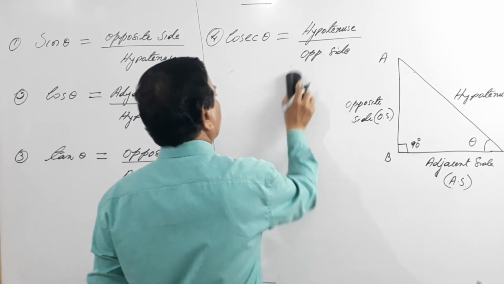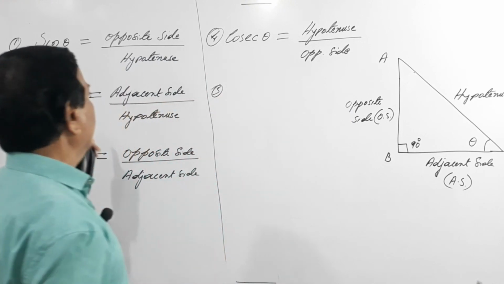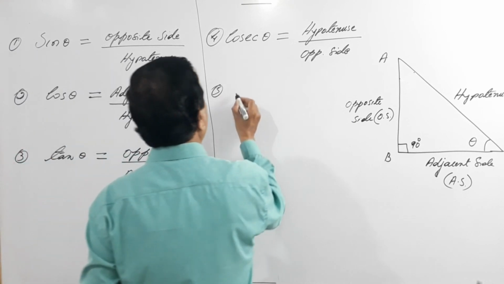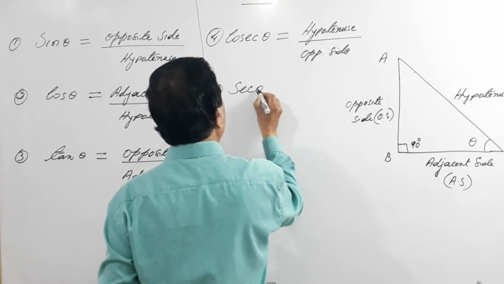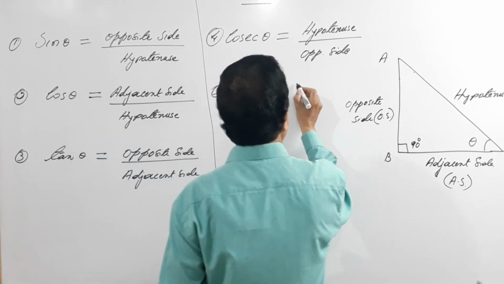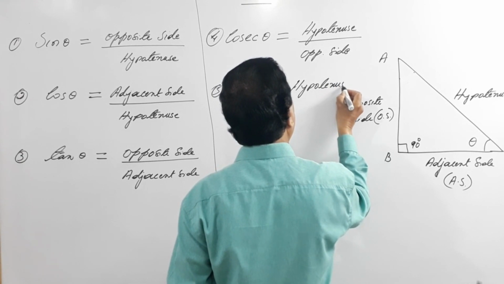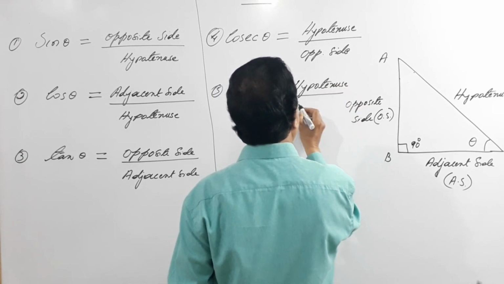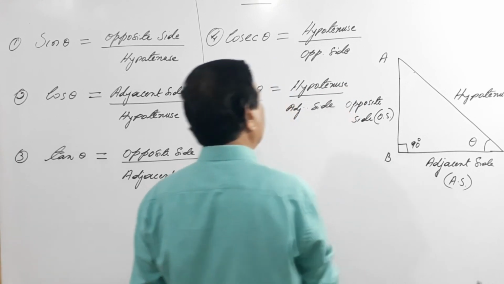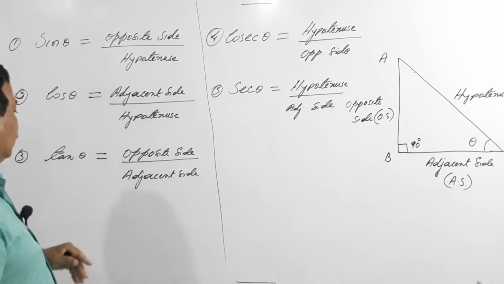Next, fifth one. What is the reciprocal of cos theta? It is secant theta. What is secant theta? Just reverse this. So hypotenuse by adjacent side. See, so adjacent side has gone to numerator.